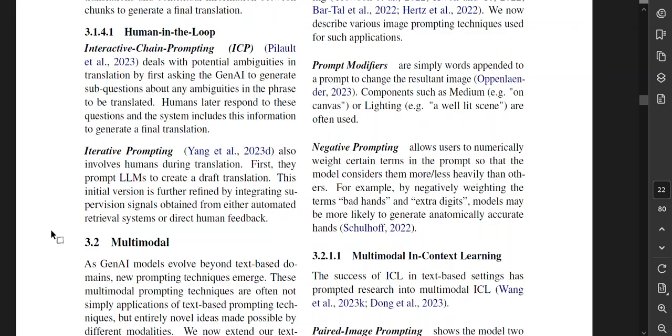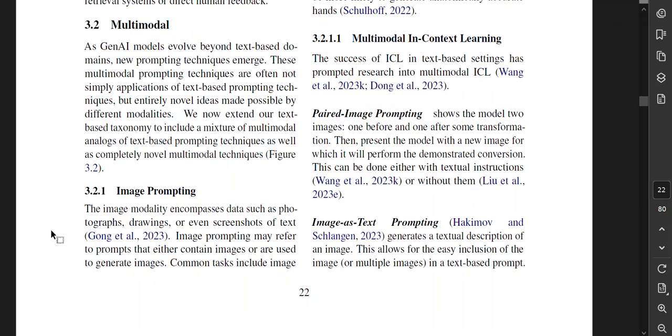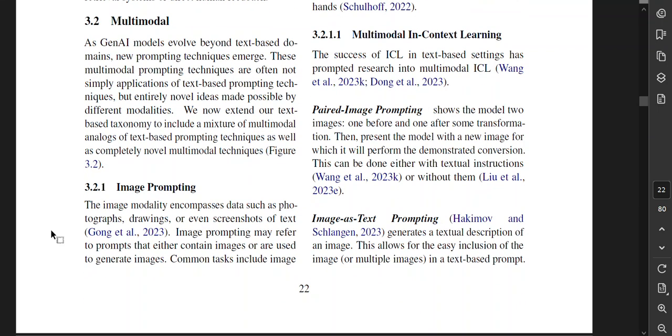Now to the more fun one, multimodal. As generative AI models evolve beyond text-based domains, new prompting techniques emerge. These multimodal prompting techniques are often not simply applications of text-based prompting techniques, but entirely novel ideas made possible by different modalities. We now extend our text-based taxonomy to include a mixture of multimodal analogs of text-based prompting techniques, as well as completely novel multimodal techniques, Figure 3.2, which I just looked at.